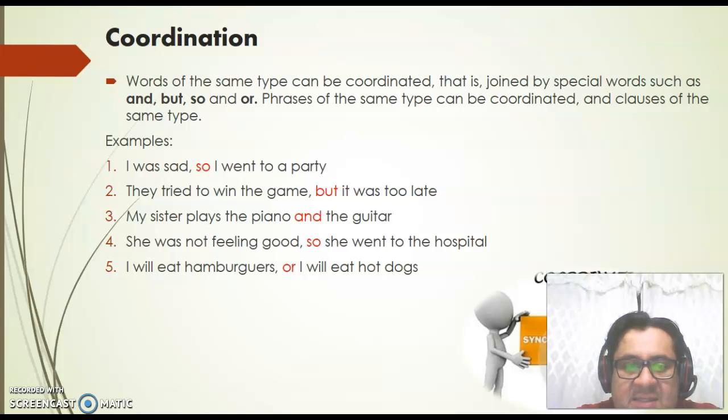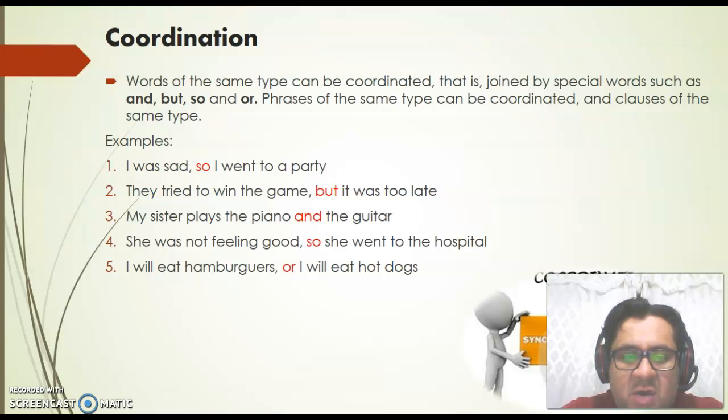Number 3, my sister plays the piano and the guitar. Number 4, she was not feeling good, so she went to the hospital. And the last one, I will eat hamburgers or I will eat hot dogs.